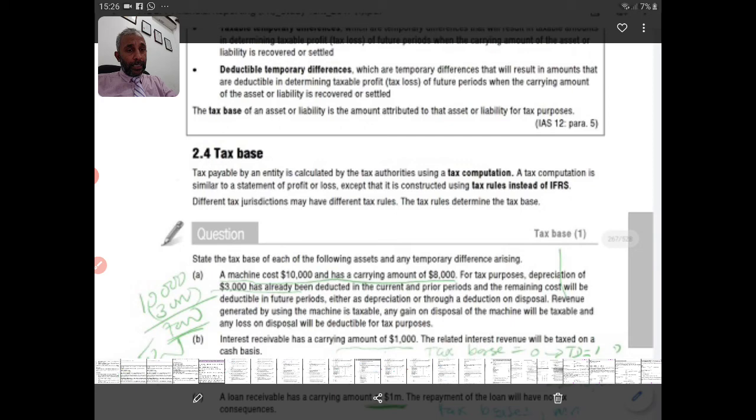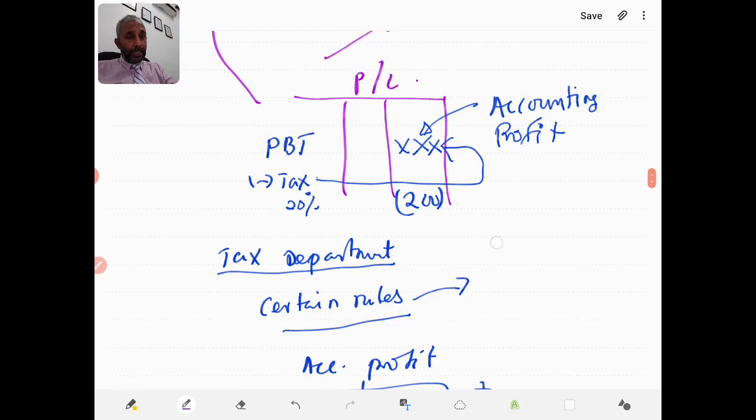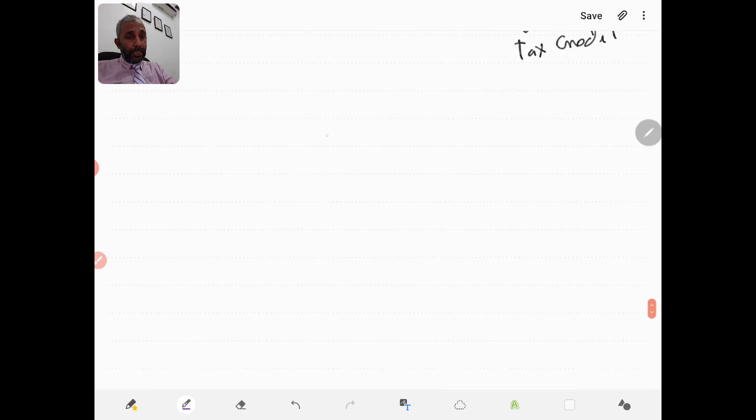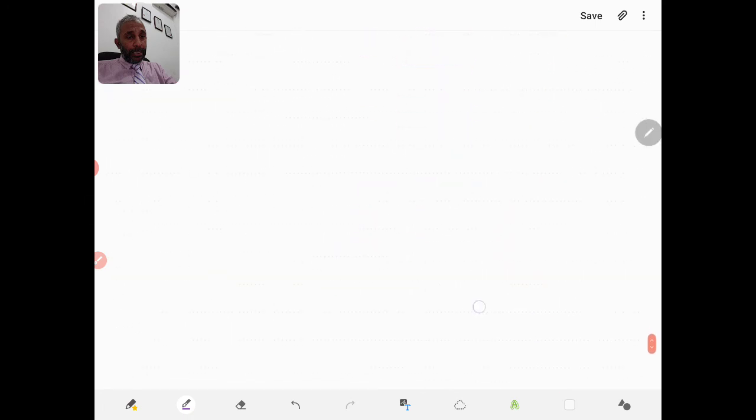So accordingly, the tax written down value will be 10,000 minus 3,000, so the tax written down value is 7,000.